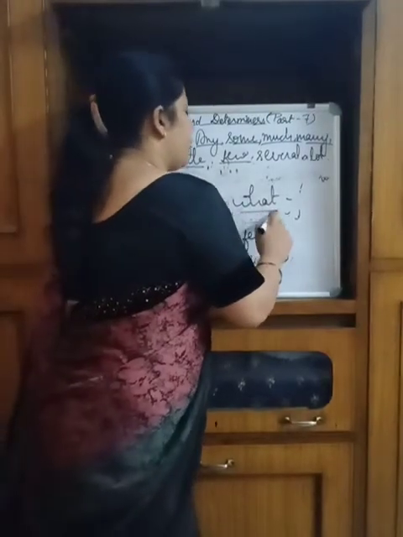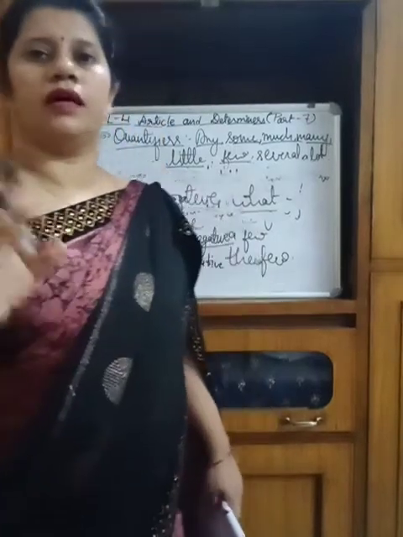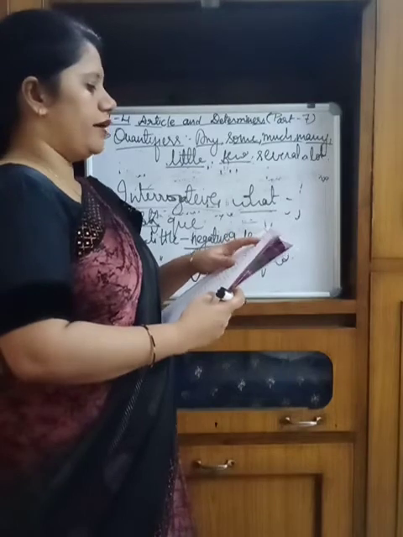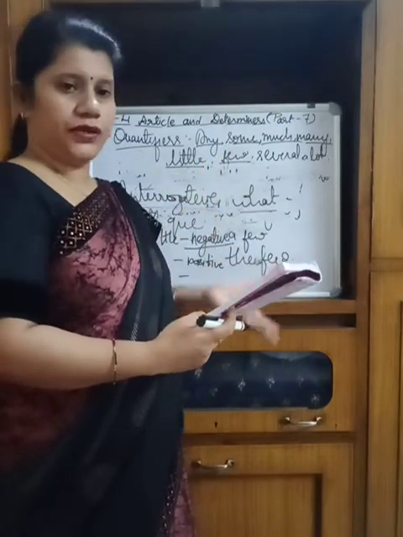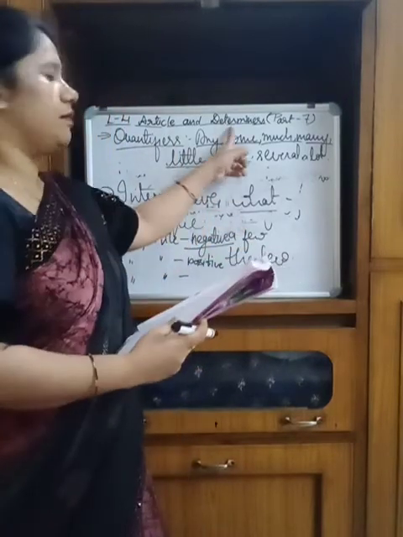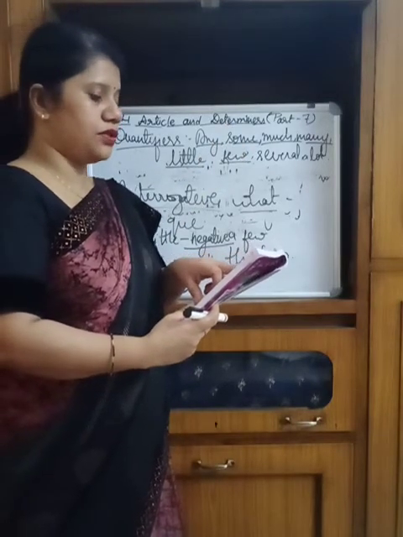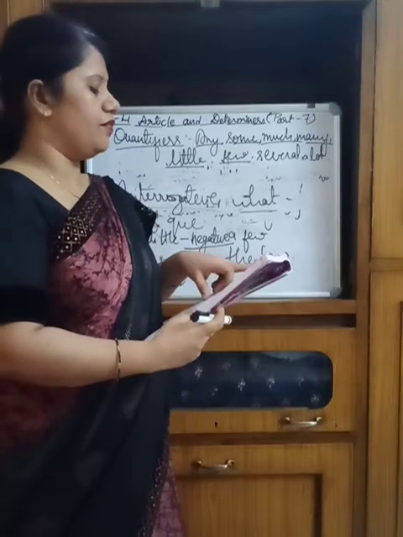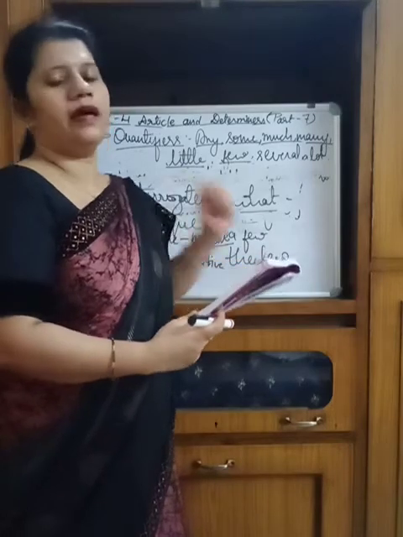But if after these question words, what, which, whose, how much, given there, see on page number 35, if these words are coming along with a noun and ask you a question, then it is an interrogative determiner. Determiners which are used to ask questions are called interrogatives. They can be used before any kind of noun and are words like what, which, whose, how many and how much.